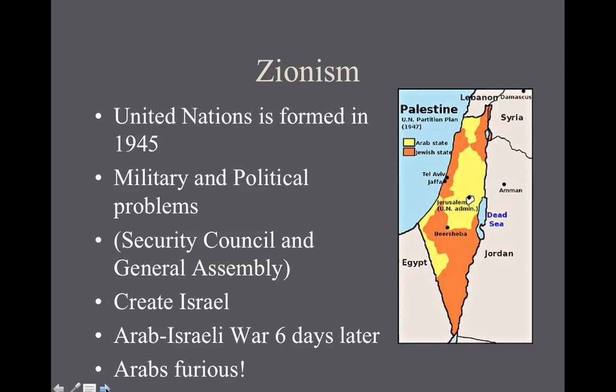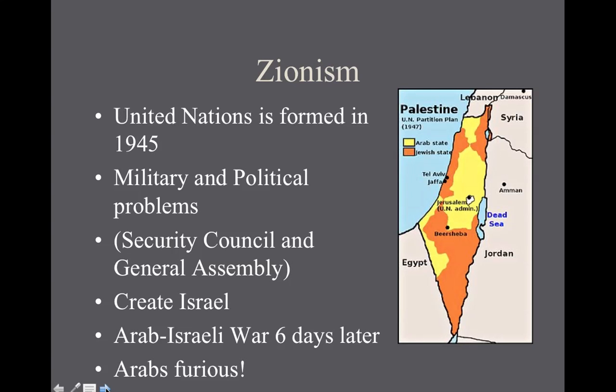This state is first introduced as a partition plan, dividing both Israel and Palestine, giving Palestine to the Arabs and Israel to the Jews. However, Palestinians vehemently reject the plan. Thus, Israel is claimed as the complete territory of Jews, which is outlined here with both colors of orange and yellow.